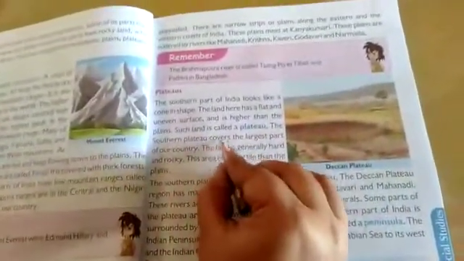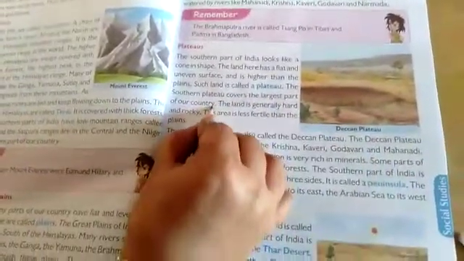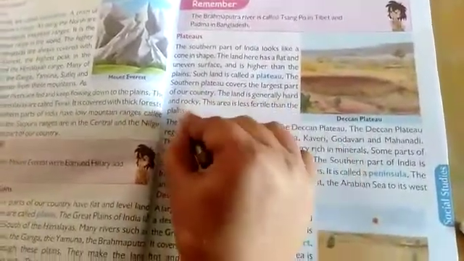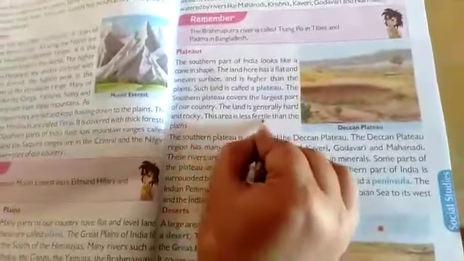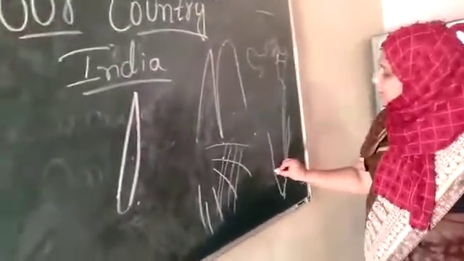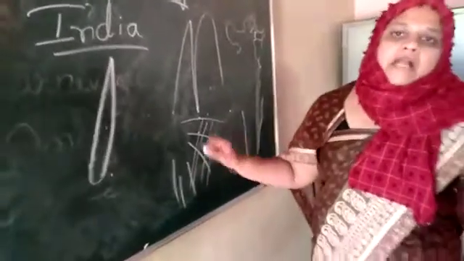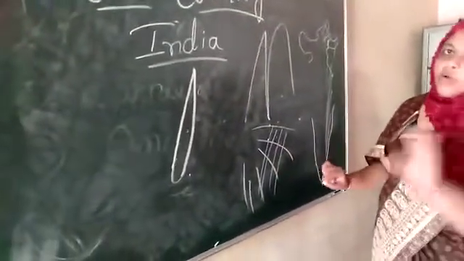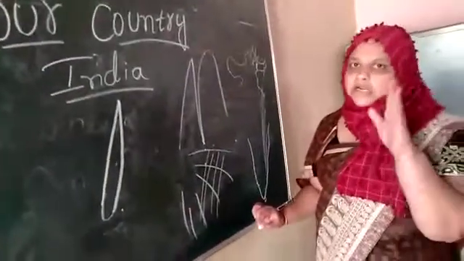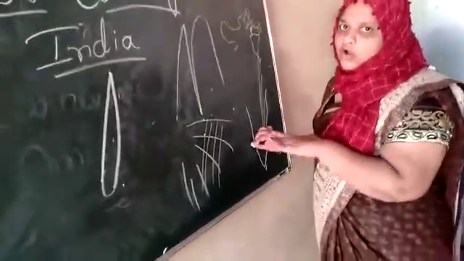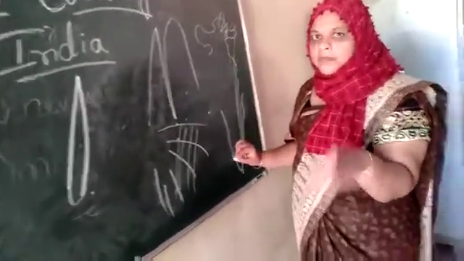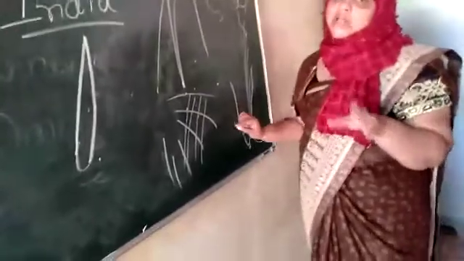The southern plateaus cover the largest part of our country. The land is generally hard and rocky. This area is less fertile than the plains. Here, this type of land is generally found in the southern part of India. But it's not that fertile because it's a rocky place. Here no water is there. For that reason the land is not fertile. Only rock. Rock means stone. Maralu is there. That's why it's not fertile.